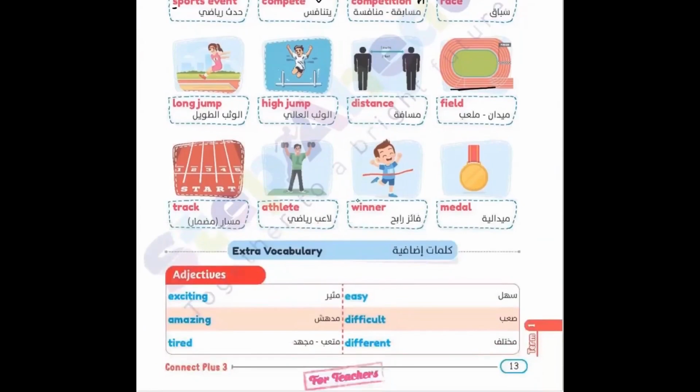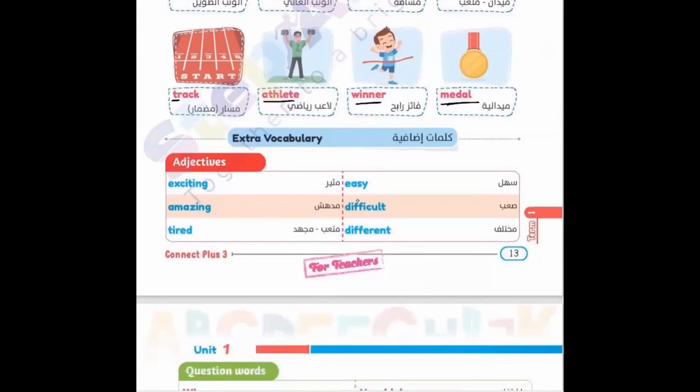Track. Pay attention to the sounds T and R. Track. Athlete. Winner. The athlete who wins in the game will be the winner. Middle. Okay, those are the main vocabulary, and now we will go to extra vocabulary.